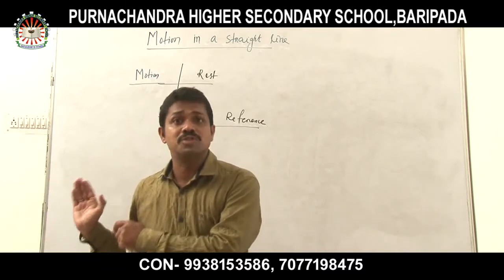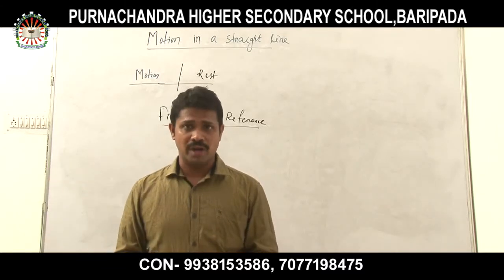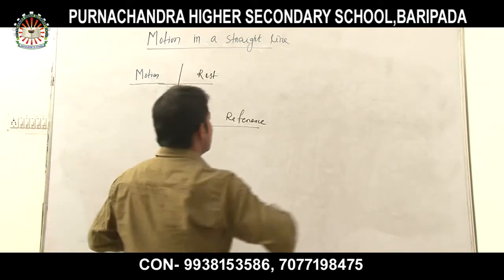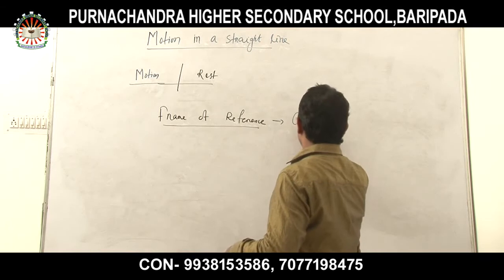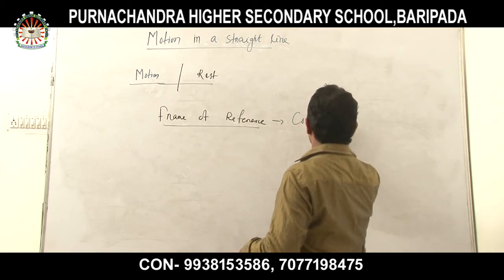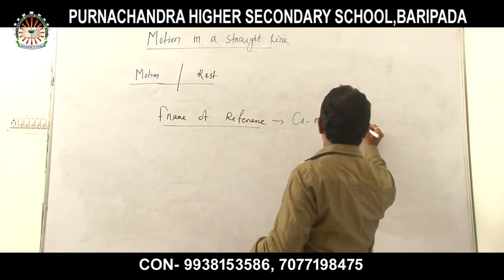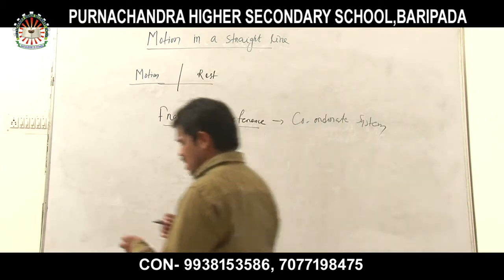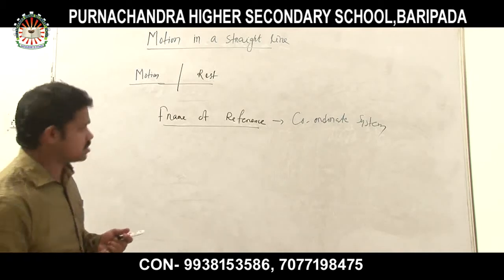That is a very important point. Here we are discussing the frame of reference, meaning the coordinate system. Clear? So let us discuss something about the coordinate system.